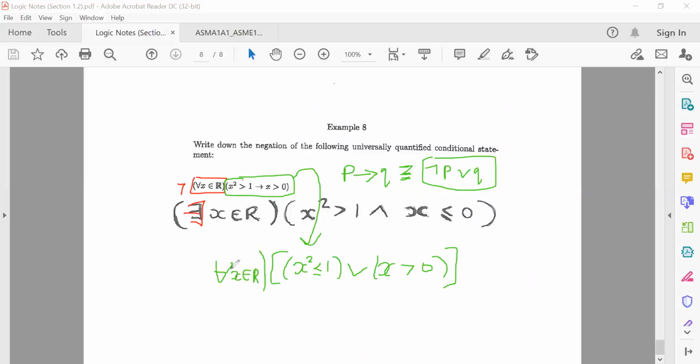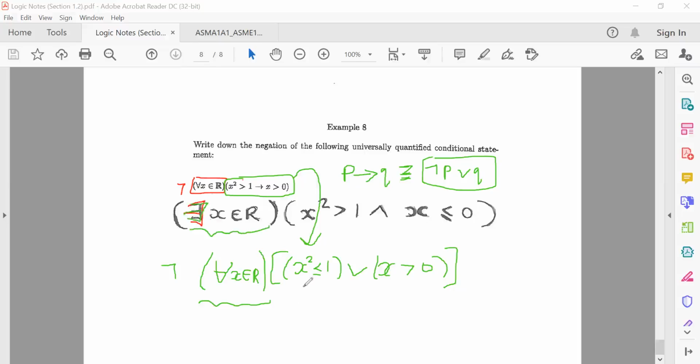All right. So now we're happy with doing this. Now I need to go ahead and negate this. So for the negation, if I have to negate this whole statement, this first piece here becomes existential. So universal changes to existential. So you say there exists an x element of real numbers. So there exists a real number.